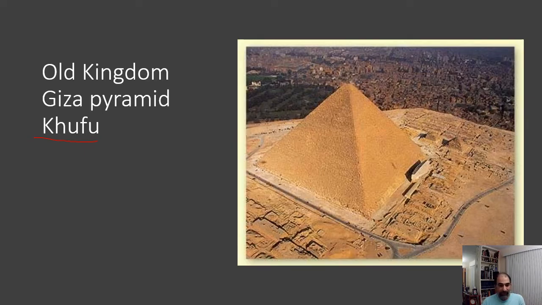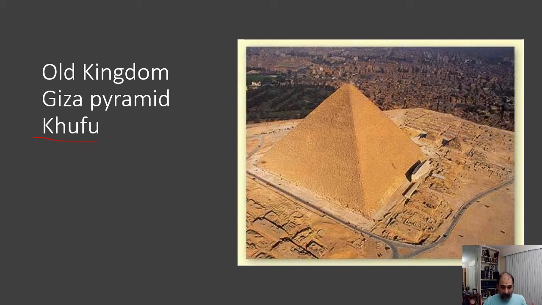We don't have any blueprints. But what it does show us is that there are definitely different theories of how it was done. I'm sure several people say they know for sure, but I don't know if anybody really knows for sure how they were built. But it does show the great success that Egypt had during the Old Kingdom. So that's it. That's all I really want you to know about the Old Kingdom time period.